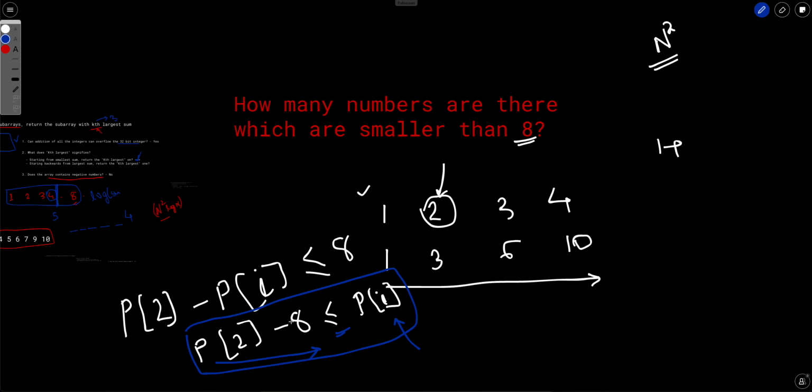So this can be done very easily, right? With a simple set or a hash map or something like that. Basically, what we want to find is how many numbers are there which are smaller than a particular number. So this can be done very easily, right?